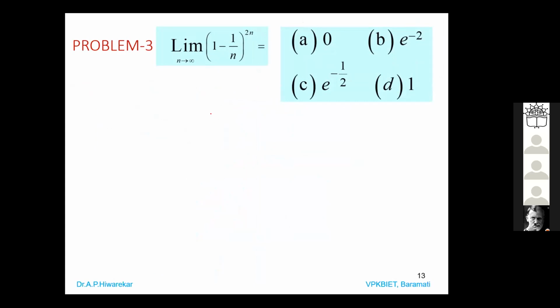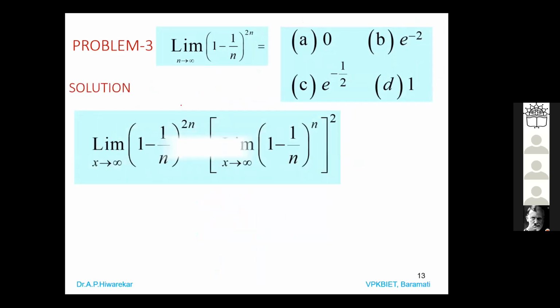So how do you deal with this? Using a standard result. So we know that (1 minus 1 by n) to the power 2n as n tending to infinity is given. But we want to adjust it in the standard form, which is the limit of (1 plus a by n) power n equals e power a. That is the standard result that we have. So we are trying to adjust this limit in that form.